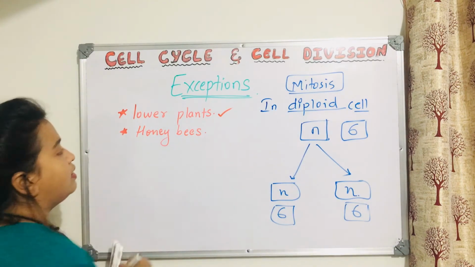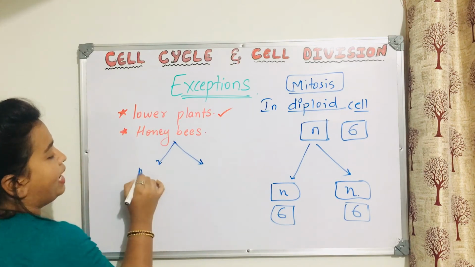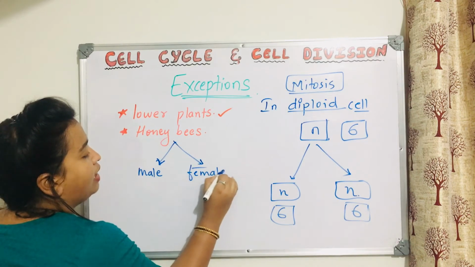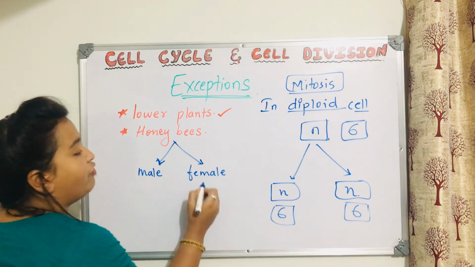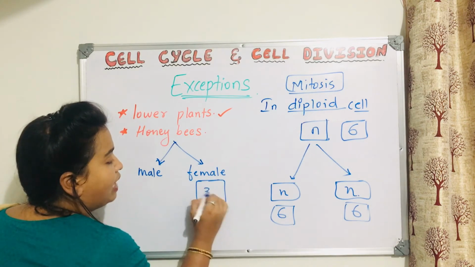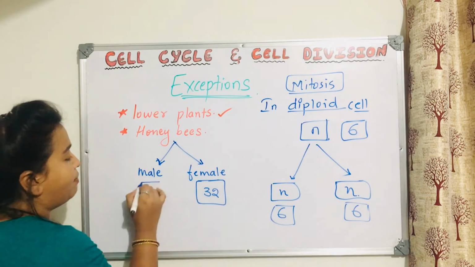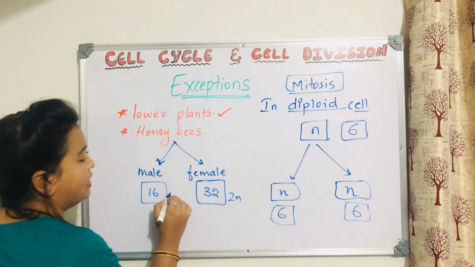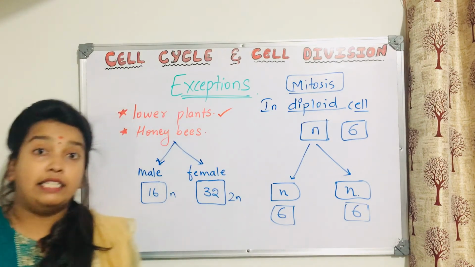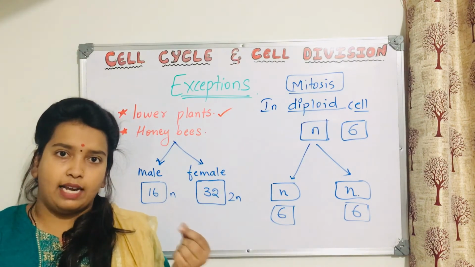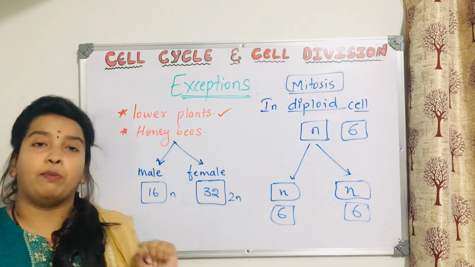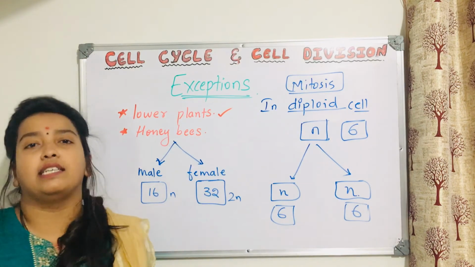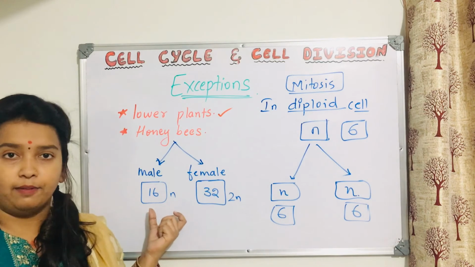In honeybees, remember, the male honeybees are haploid and the female honeybees are diploid. This means the female honeybees will have 32 chromosomes and the male honeybees will have 16 chromosomes. So this is 2n and this is n. Whenever you find 32 chromosomes in a cell of the honeybee, then that honeybee is female. And the males will always have only 16. That means they are haploid.